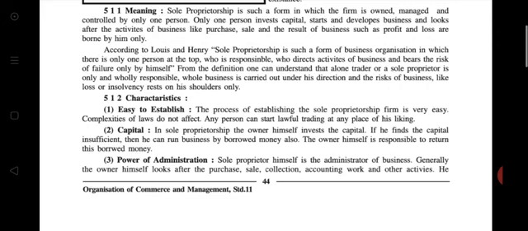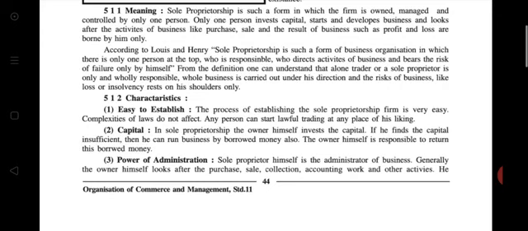Students, you know how to form the sentence. If you learn just three words, owned, managed, and controlled, the sentence is automatically formed. Sole proprietorship is such a firm in which the firm is owned, managed, and controlled by only one person.